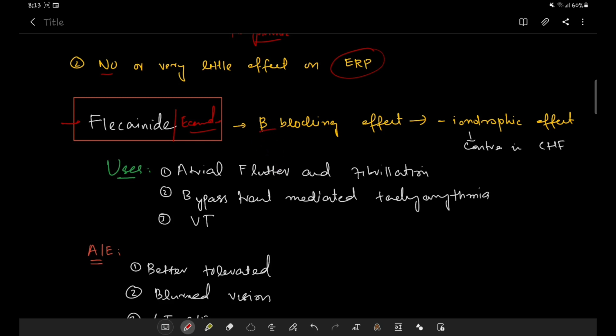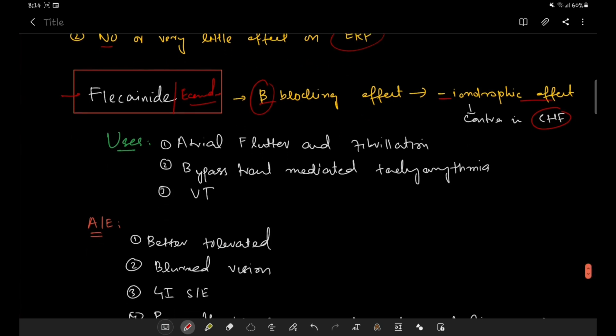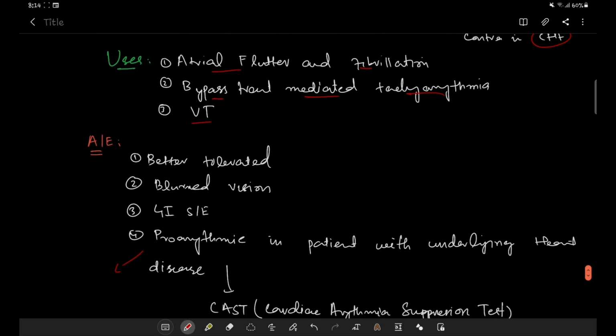An important point is that it has beta blocking activity, and this will cause a negative inotropic effect on the heart, and thus it is contraindicated in congestive heart failure. It is mostly used in conditions like atrial flutter and fibrillation, in bypass tract mediated tachyarrhythmia, and in ventricular tachyarrhythmia.